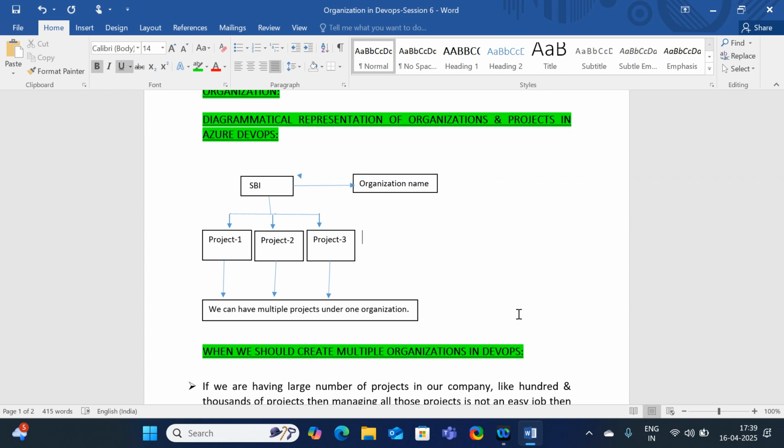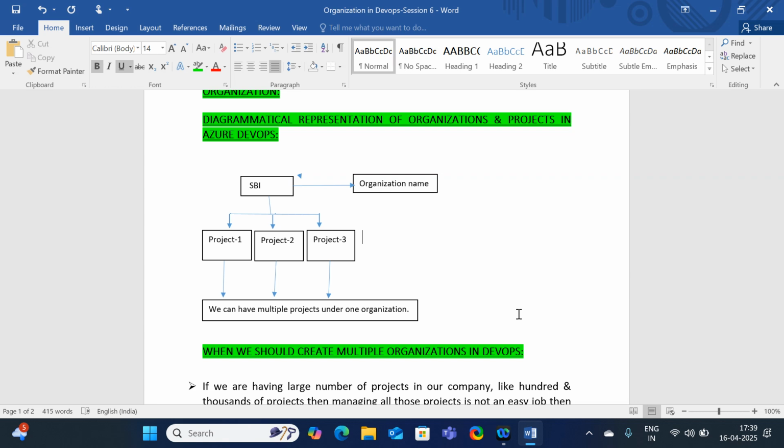It becomes somewhat difficult to segregate which project is related to which client. So that's why in the TCS organization, it is going to create an organization for each client. Under that particular organization, it is going to create the projects. So what will happen?